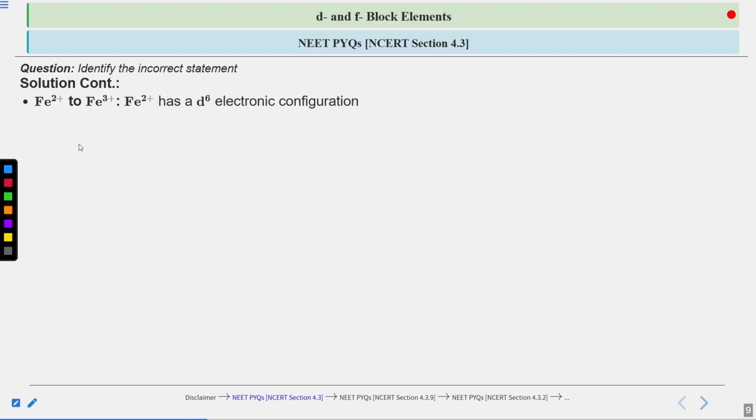If you talk about iron 2 positive to iron 3 positive, here the iron 2 positive has a d6 electronic configuration. It loses one of its electrons to become Fe3 positive, to act as a reducing agent by getting oxidized itself and reducing others, right? So Fe2 positive is going to lose one electron to become Fe3 positive, and it is going to attain a d5 configuration.